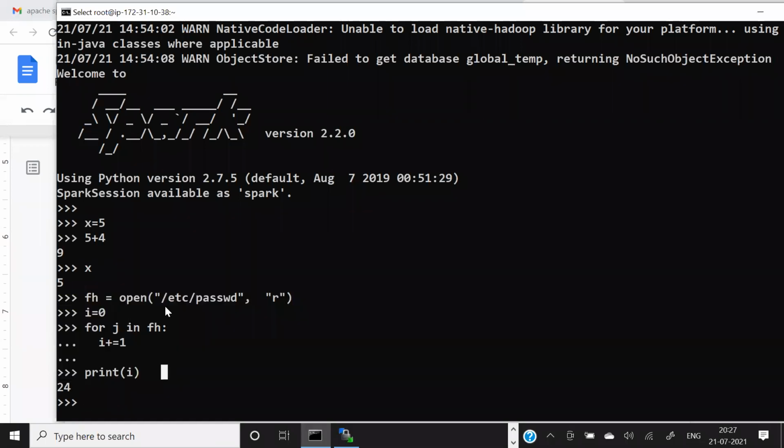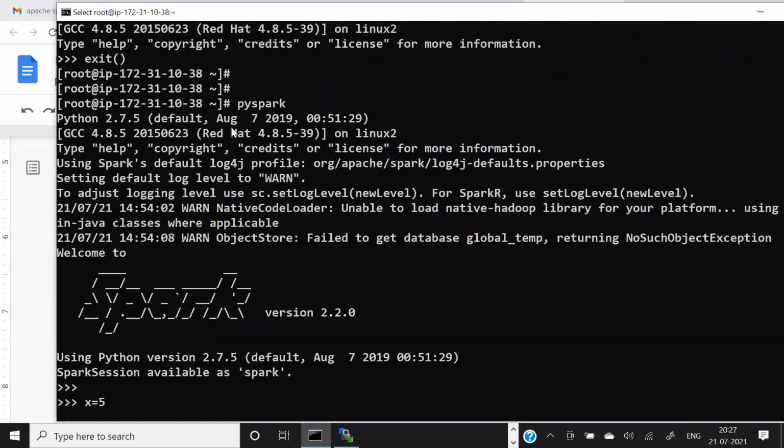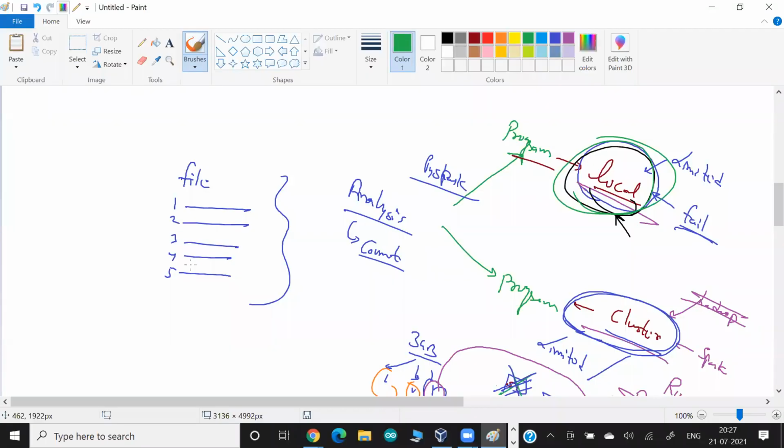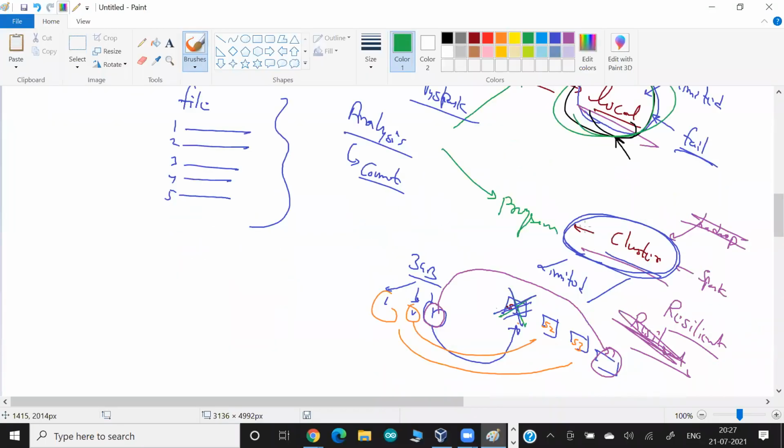In this case, I will tell PySpark that I want to run a similar kind of program, but I don't want to run it on my local computer. I want to run it on the cluster. It doesn't matter whether the cluster is single node or multi-node, but I want to run my program in the cluster.